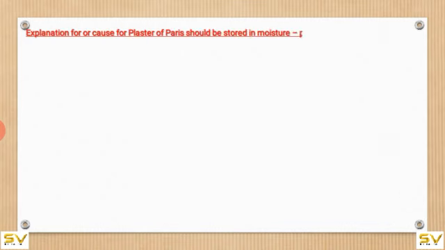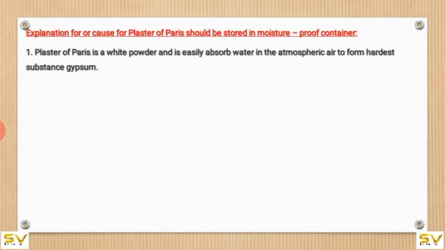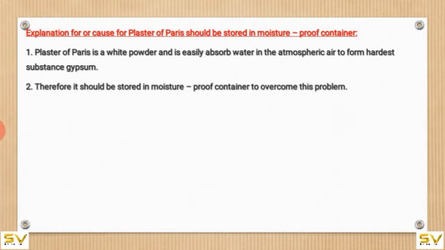Why is plaster of Paris stored in a moisture-proof container? Let's discuss. Plaster of Paris is a white powder and easily absorbs water from the atmospheric air to form a hard substance, which is gypsum. Therefore, it should be stored in a moisture-proof container to overcome this problem.